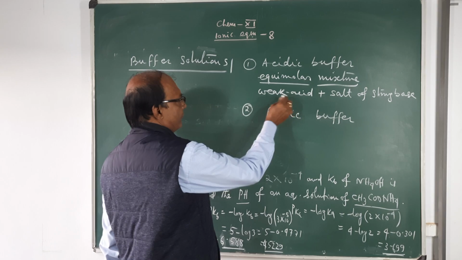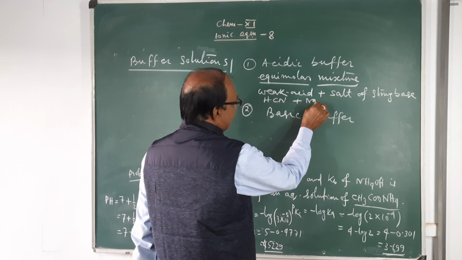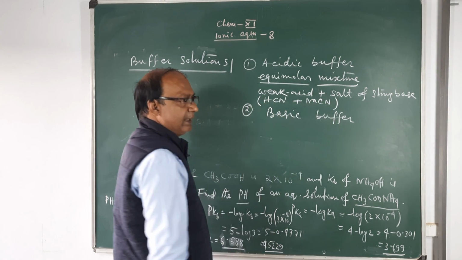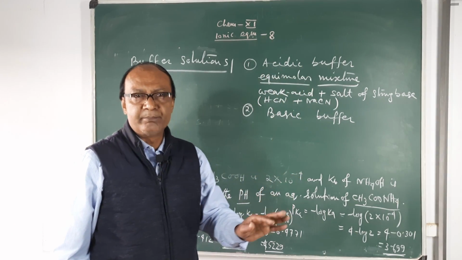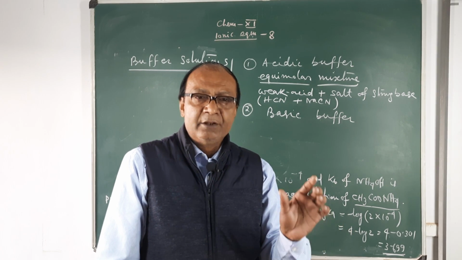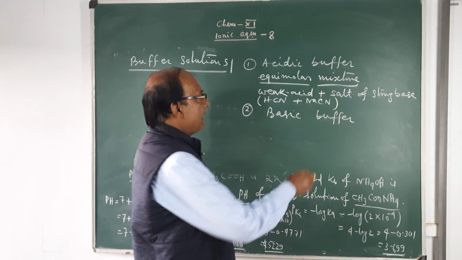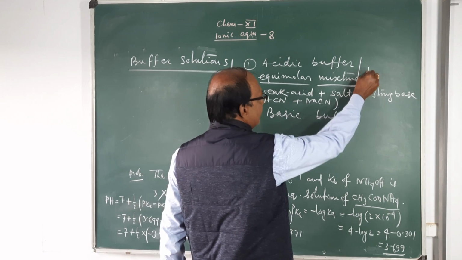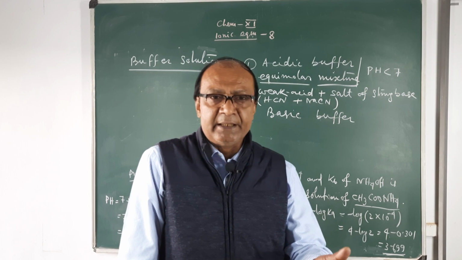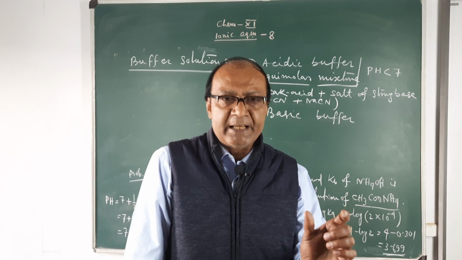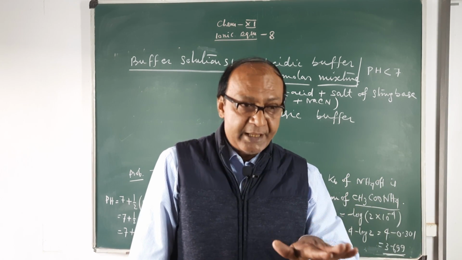Let us take an example of a weak acid, HCN, and its salt with a strong base, NaCN. Therefore, HCN plus NaCN in 1:1 mole ratio will form an acidic buffer. You have a lot of examples, like phosphoric acid and sodium phosphate, carbonic acid and potassium carbonate. These are examples of acidic buffer, and they are called so because their pH is always less than 7, maybe 4 point something or 3 point something, but whatever the pH is, it will be maintained. If you add a slight amount of acid or base, the pH will be retained.